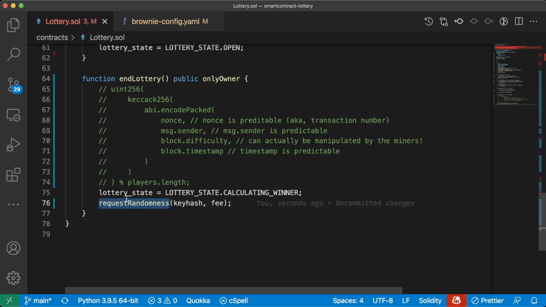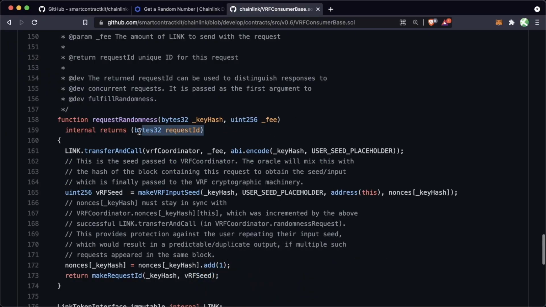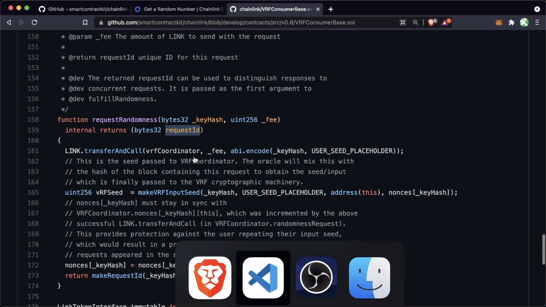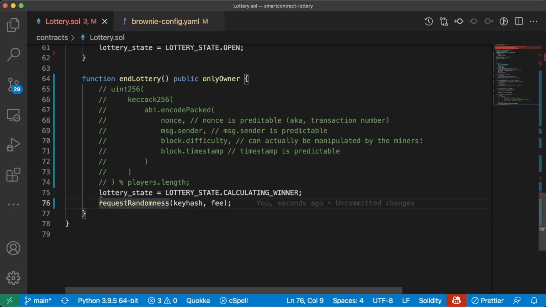This will return a bytes32 called request ID. So this is actually doing this, and having our function declaration tell us that there's going to be a variable named request ID is going to be exactly the same as if we did bytes32 request ID equals request randomness.